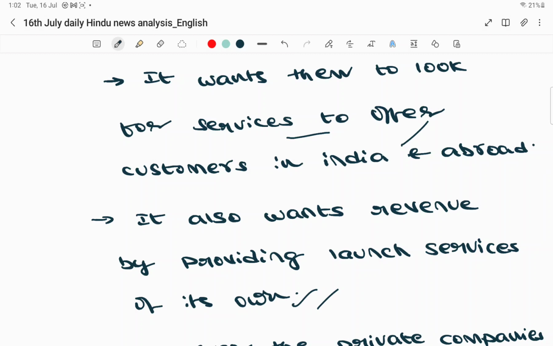And here the author is saying that this is the government's view, but on the other side, what the private sector companies are looking at is that the government should be the customer. The government should not be in the launch vehicle business. In fact, the government should be the customer and give contracts for launching the vehicles to these private players, and thereby provide support to them. Then definitely over a period of time, the demand for launch vehicles will also improve.